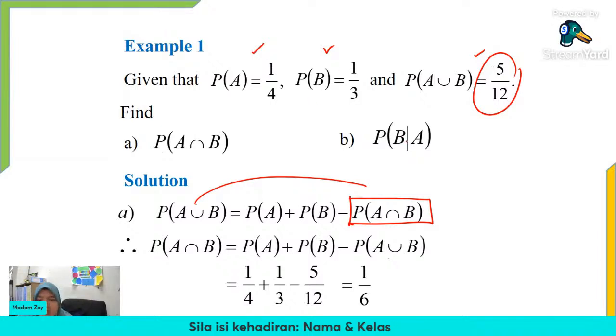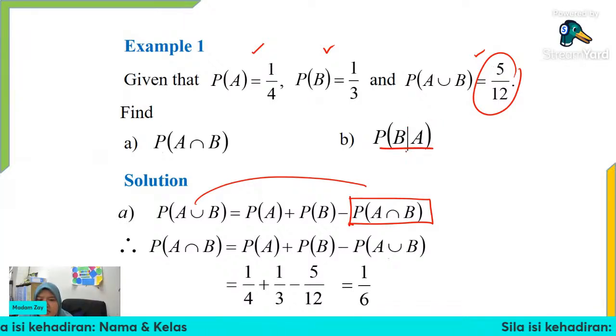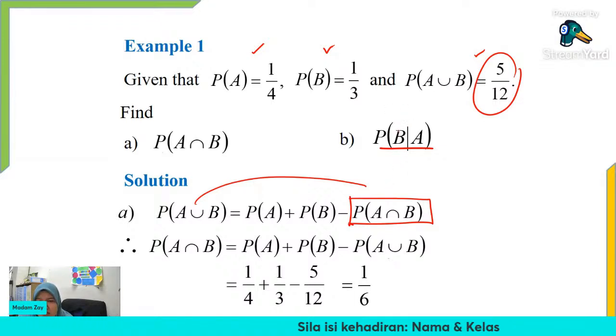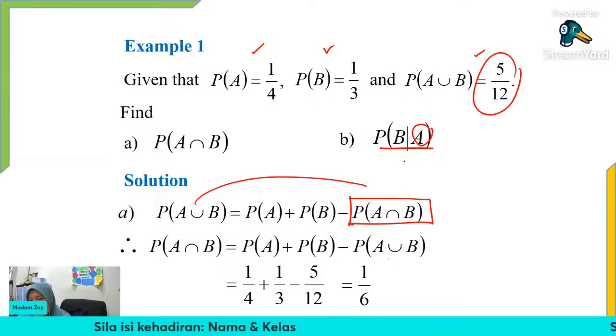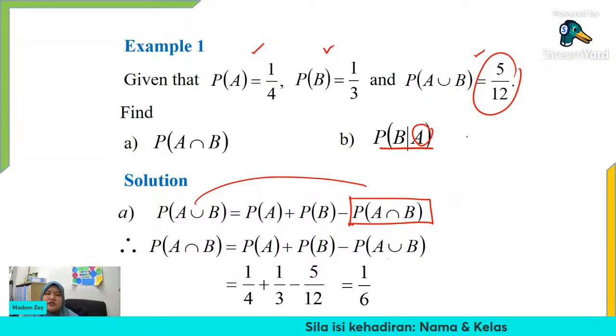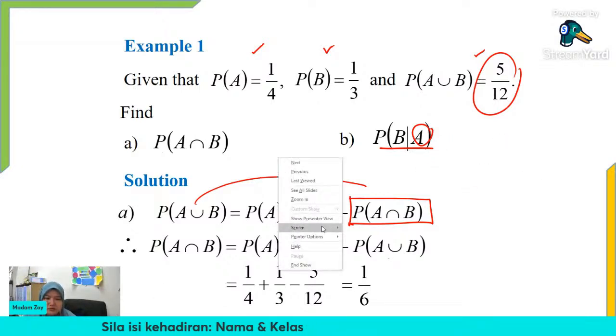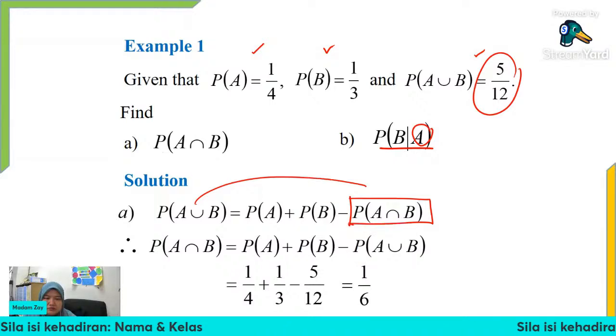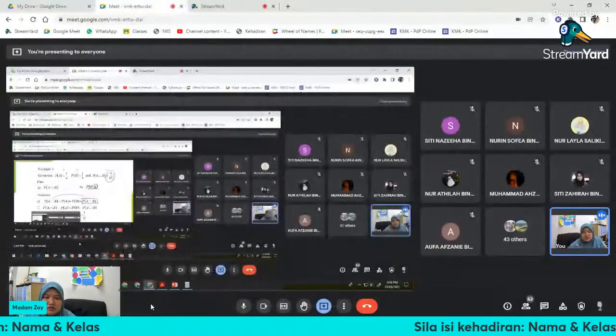But for question B, probability of B given A. If we have this symbol, we need to find the conditional probability, which means the probability of B given that A has happened. So what is the formula? Class, what is the formula?